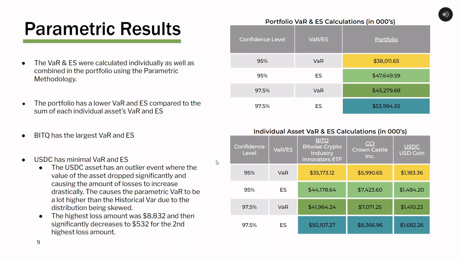The difference between the historic and parametric approach is that we calculate the value at risk and expected shortfall based on parameters such as mean and standard deviation. Using this approach, the results can differ. For example, BitQ has a value at risk of roughly $35,000 at a 95% confidence level compared to the previous $31,000 using the historic approach. The expected shortfall is now roughly $44,000, whereas when using the historical approach, it was around $40,000.